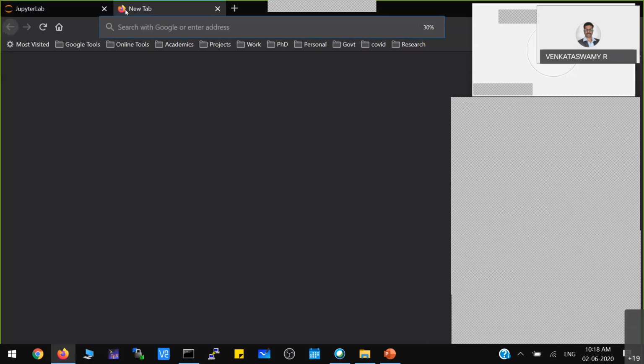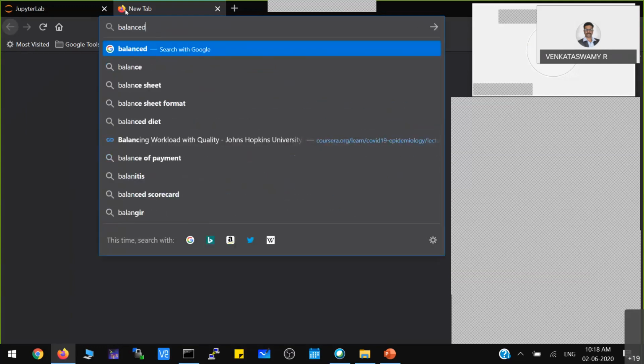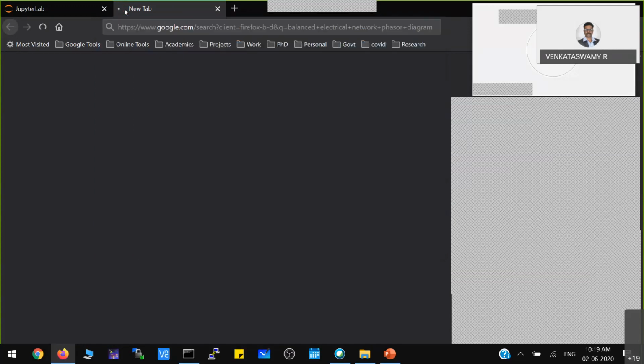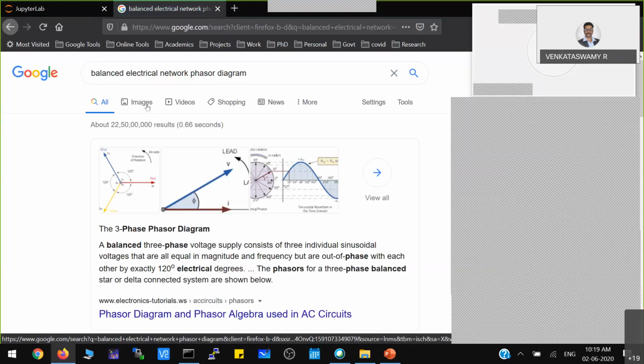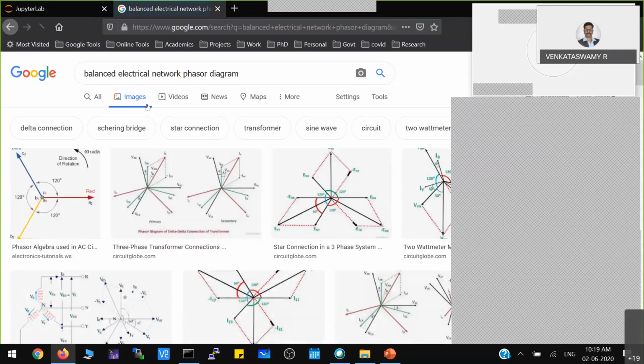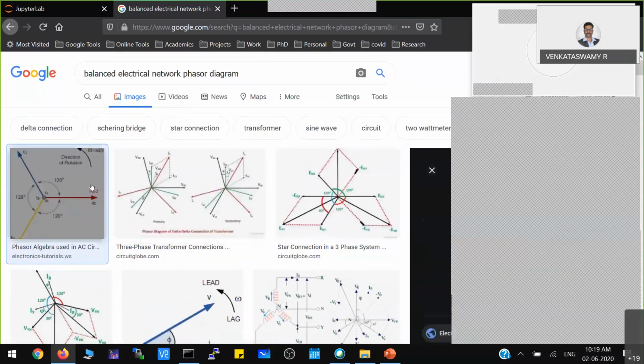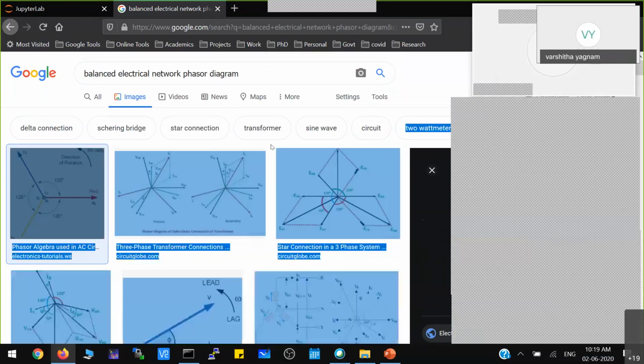One example I'll just show you. Even in Google you can find a balanced electrical network phasor diagram. So I just type this particular thing. This is how you can visualize it. Hope you can see some pictures here now.